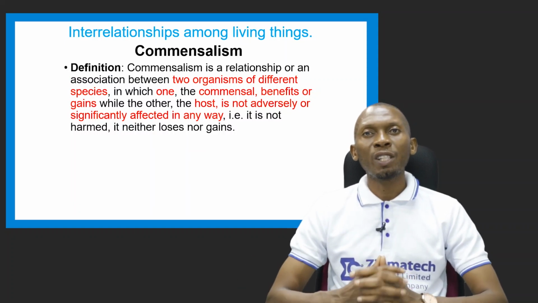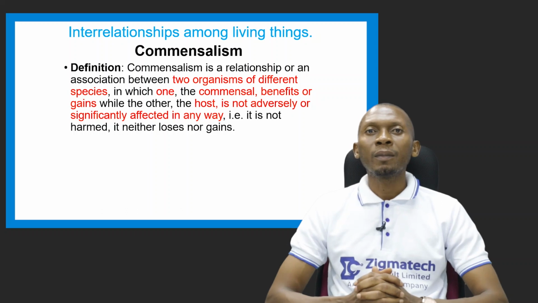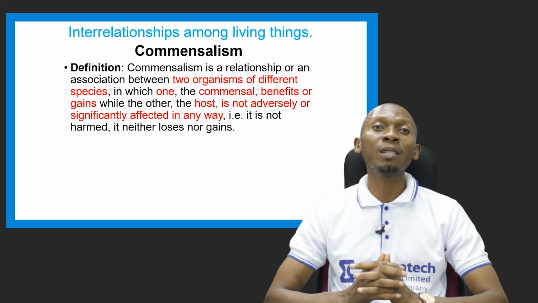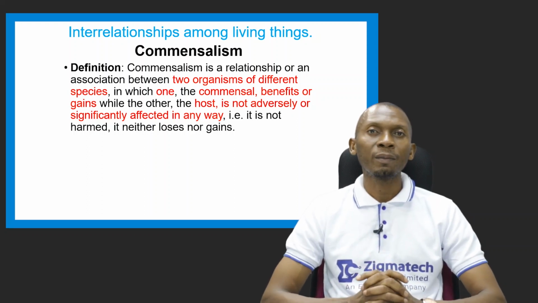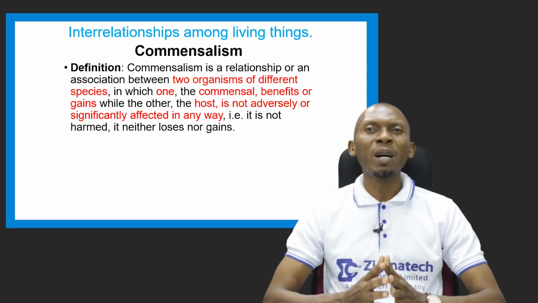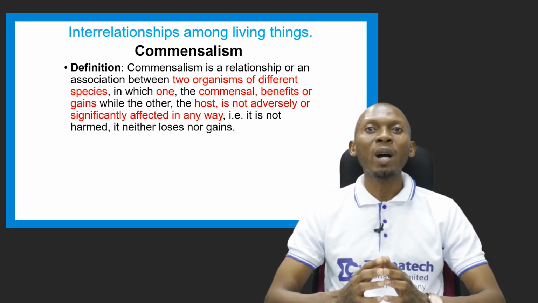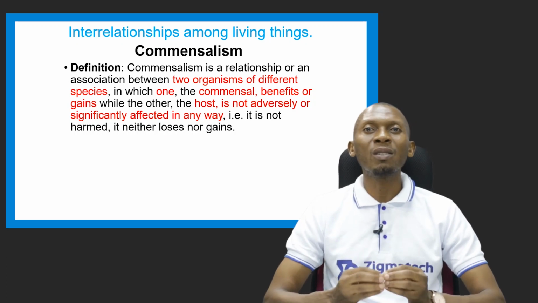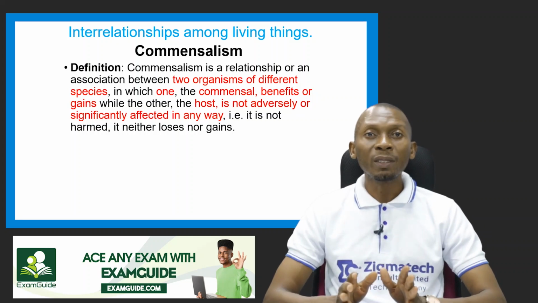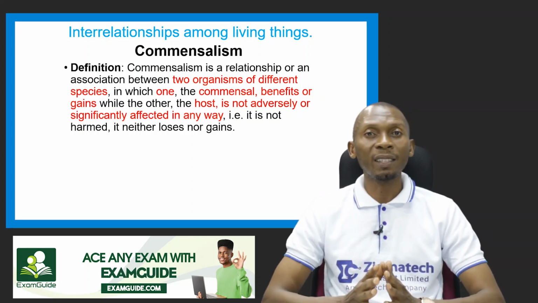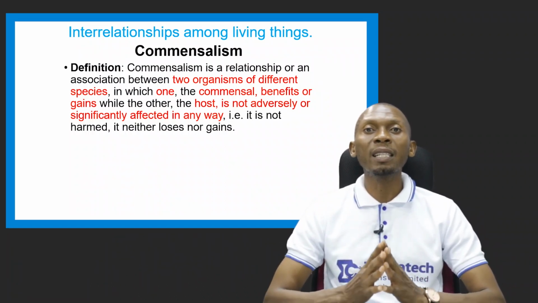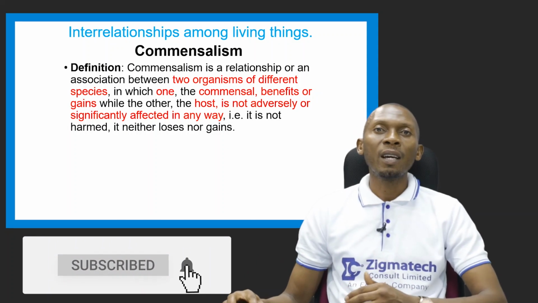Commensalism is another interrelationship among living things that we'll look at. Now, what is commensalism? It's a relationship or an association between two organisms of different species. In this case, one is called the commensal, and this one benefits or gains, while the other, which is called the host, is not adversely affected in any way. So it's not harmed, so that means it neither loses nor gains. So it's only the commensal that benefits, but the host neither loses nor gains in this situation.